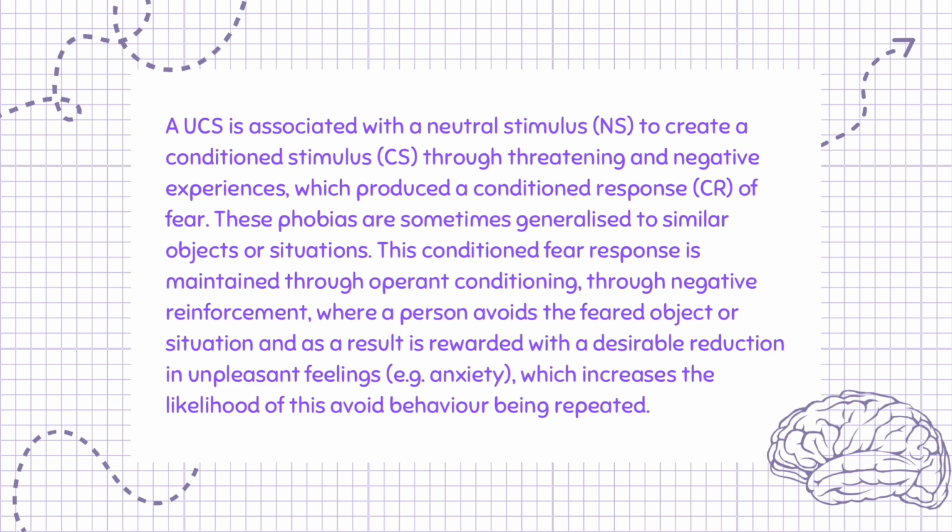These phobias are sometimes generalized to similar objects or situations. This conditioned fear response is maintained through operant conditioning, through negative reinforcement, where a person avoids the feared object or situation and as a result is rewarded with a desirable reduction in unpleasant feelings, e.g. anxiety, which increases the likelihood of this avoid behavior being repeated.